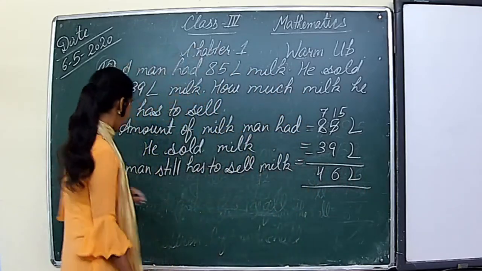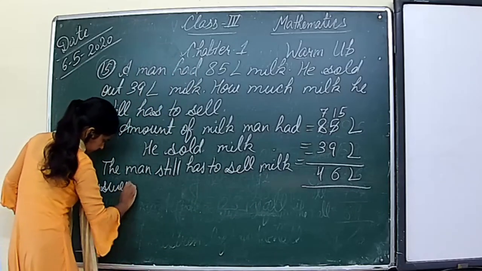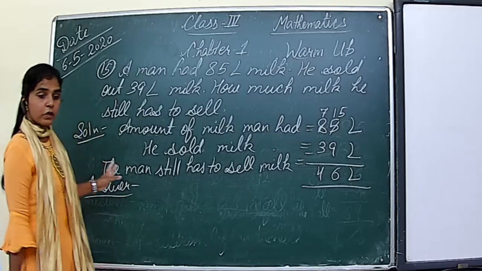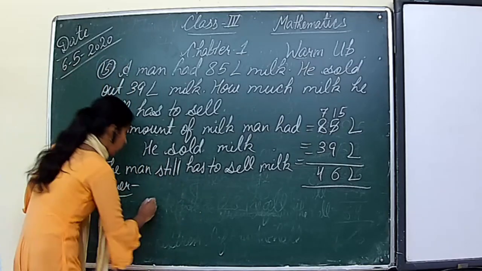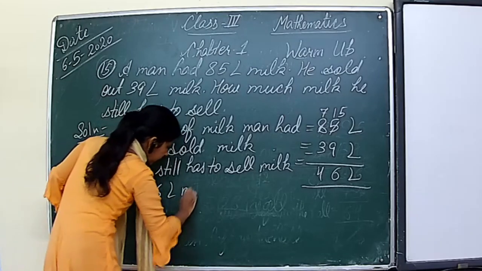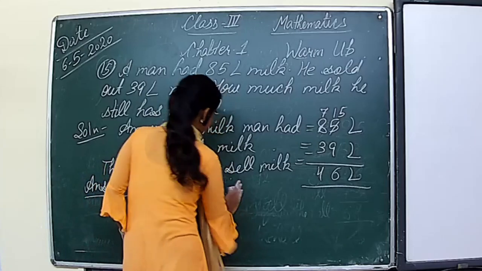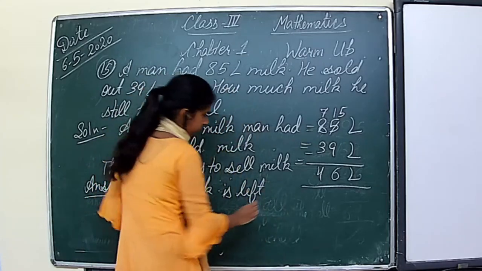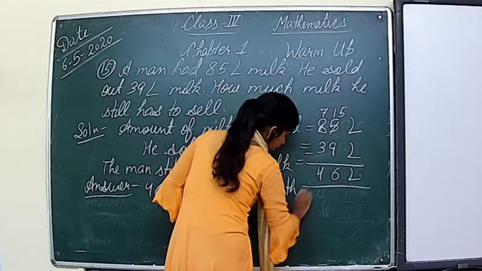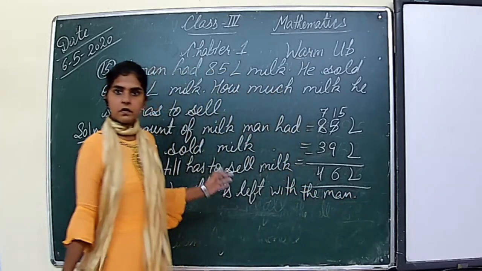Now we will write the answer. Answer will be 46 liter milk is left with the man. This is the answer.